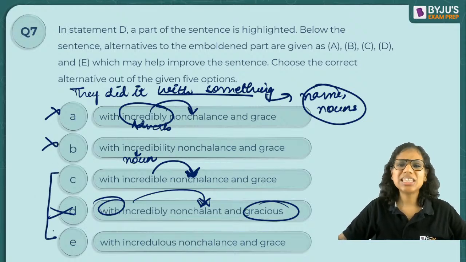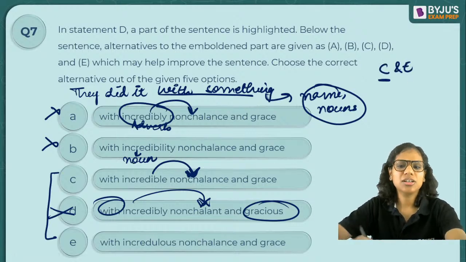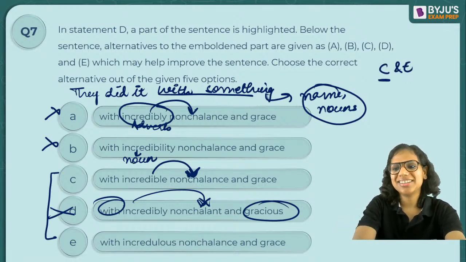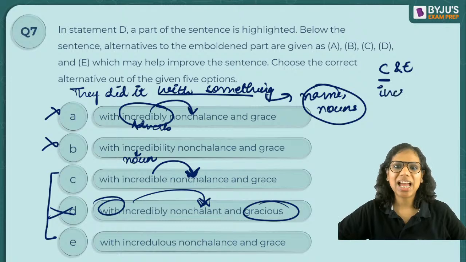Now, between C and E, why did I prefer C? Okay, why not E? This actually becomes a common confusables question. Very happy that no one said E later on also. Once I showed you the answer, once I showed you the option, no one said E. There's a difference between incredible and incredulous. Incredible और incredulous में difference होता है.